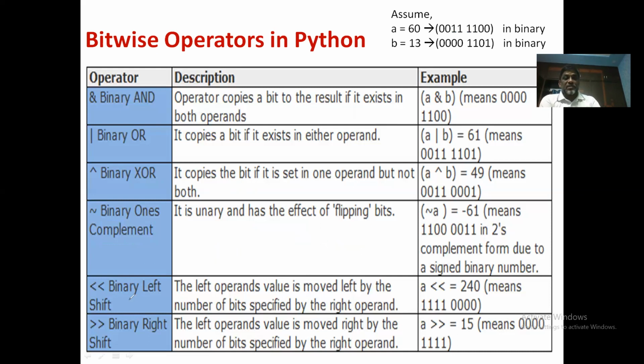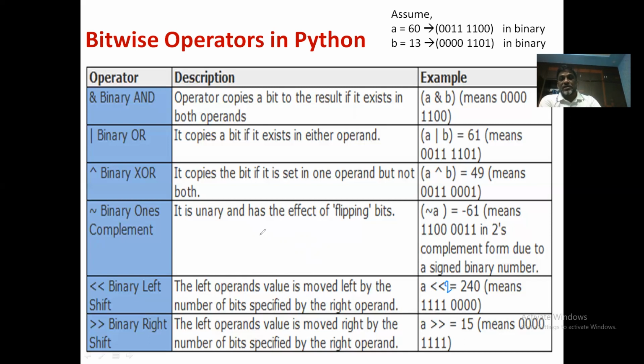The next one is binary left shift operation, which shifts the bits towards left. To understand it, let us take an example here. This is actually A left shift 2. Okay, let us understand this operation.